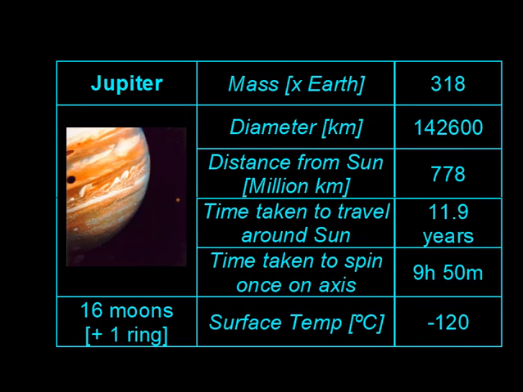So Jupiter then. Jupiter is much bigger than the Earth. You can see it's 318 times the size of the Earth. It has a huge diameter in kilometers, its distance from the sun, time taken to travel around the sun. It actually takes years as opposed to days. Time taken to do one rotation on its own axis, and then the surface temperature. We can see it's very cold, minus 120 degrees. So remember, water freezes at 0 degrees. So imagine how cold minus 120 degrees is. And it has 16 moons, and it has one outer ring as well.